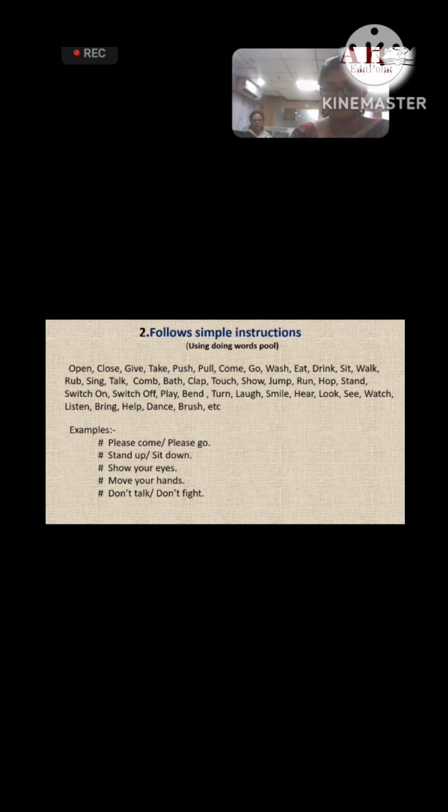Here also we have to prepare two word pools. One is the naming word pool and the other will be the describing word pool. Here also we will predetermine how far we can introduce in our classroom.